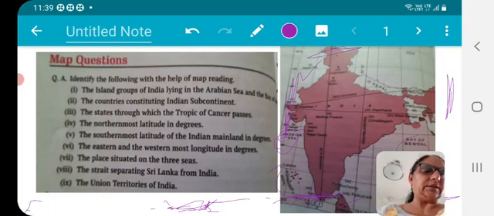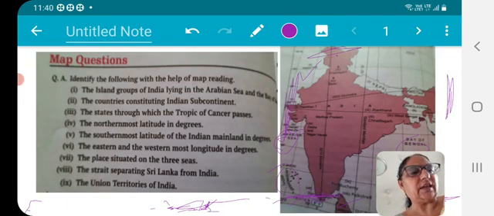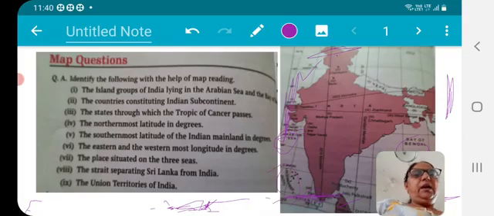And here also you have to write 68.7 degrees eastern, because it is in the eastern part of the world, but on the Indian side it is the western part. Please do take care.